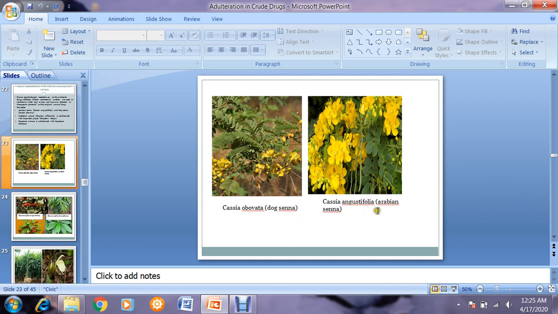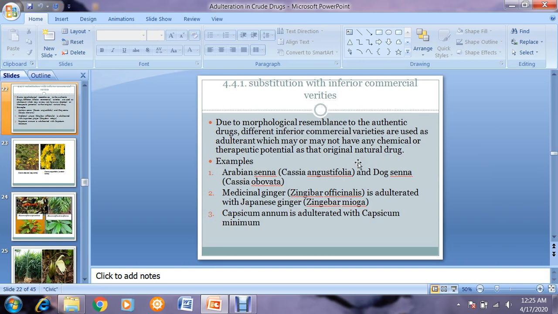This is the required original drug, Arabian Senna, which contains different important phytochemical constituents like Sennoside A, B, C, D, and it is used as a laxative, cathartic, purgative. But this is its inferior commercial variety, which is known as Dock senna or Cassia obovata. It is replaced in place of Cassia angustifolia because it is cheap.